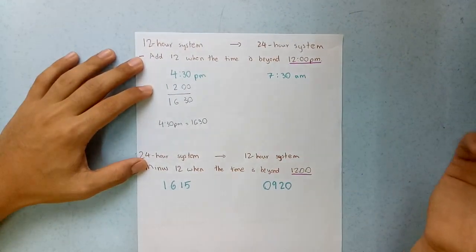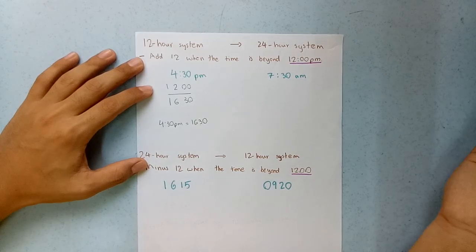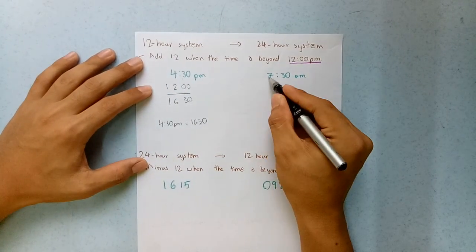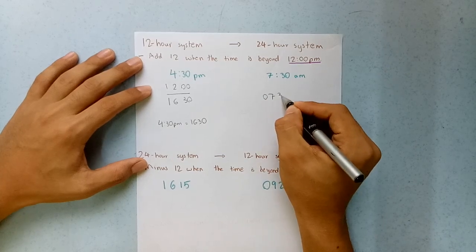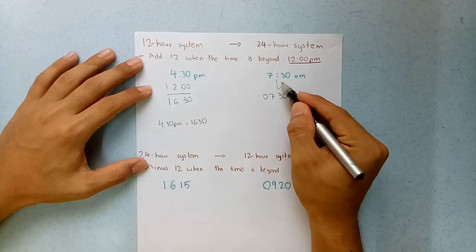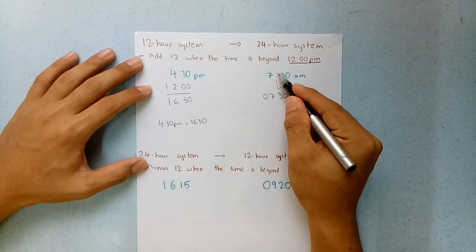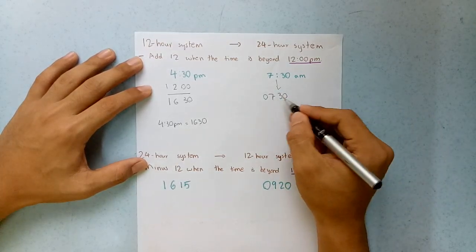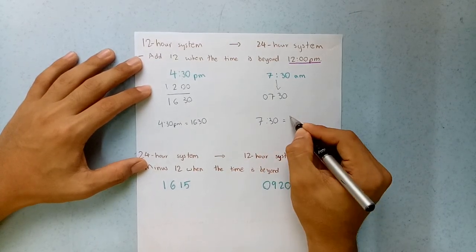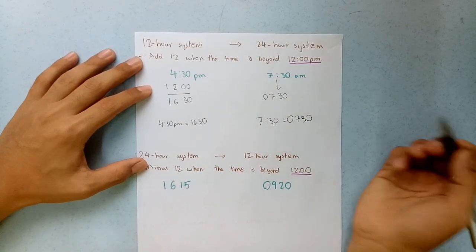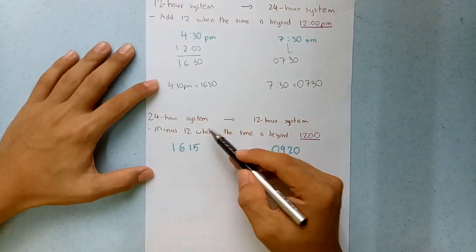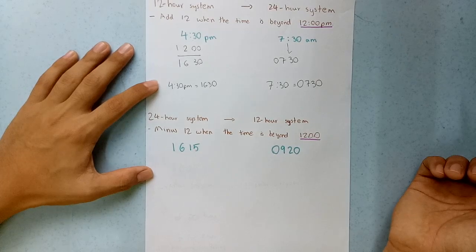Alright, okay. For AM, how do you do that? AM is actually more simple. What you have to do, you just have to add 0 in front of the number. How do you do that? 0, 7, 30. Just write down everything. Just add 0 in front, and then do not put this 2 dots if possible. See, then it is equal already. It's very simple. 7:30 equal to 0730. See, you just have to add 0.